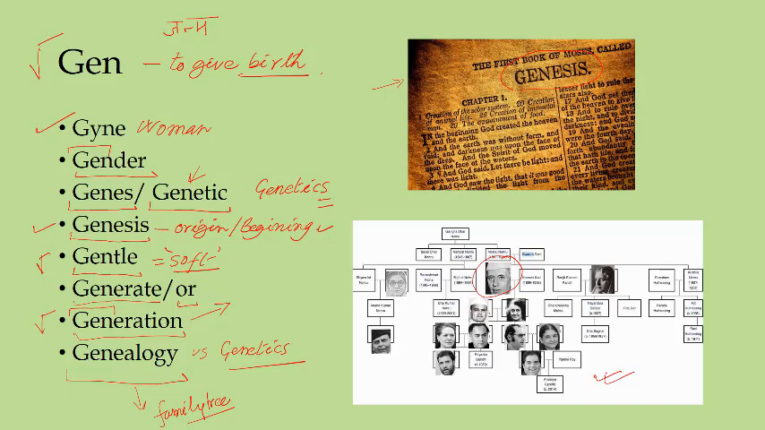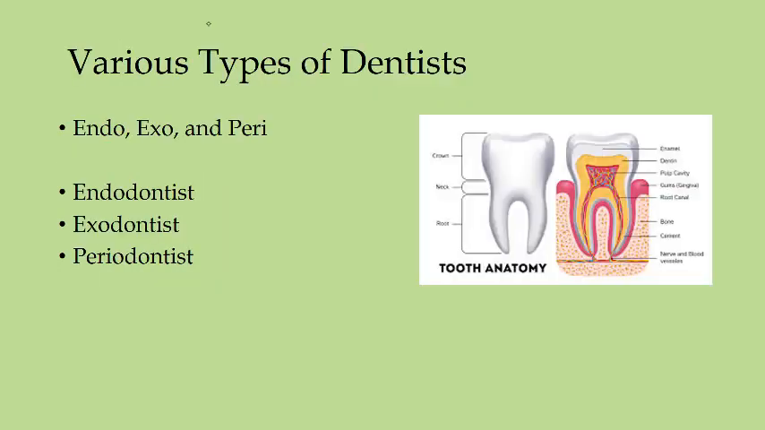So genealogy is the structure or study of family tree, and once again it is not genetics. Genetics is the study of genes, genealogy is something else. So this was our very important root, gen, which is to give birth, or janma, right?